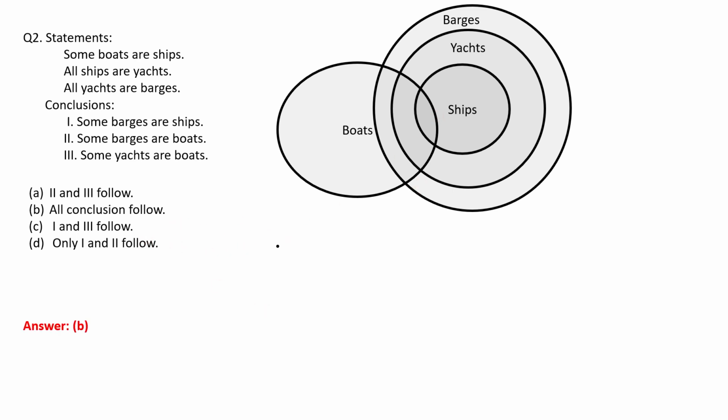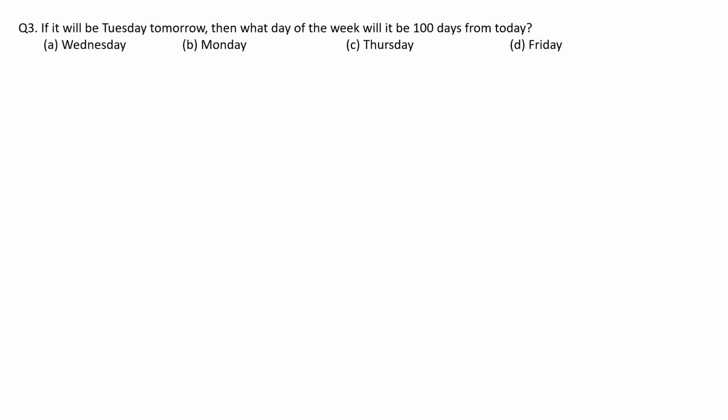Okay, now moving to question number 3. If it will be Tuesday tomorrow, then what day of the week will it be 100 days from today? So if Tuesday is tomorrow, it means today is Monday. Okay. Now you have to find after 100 days which day it will be.